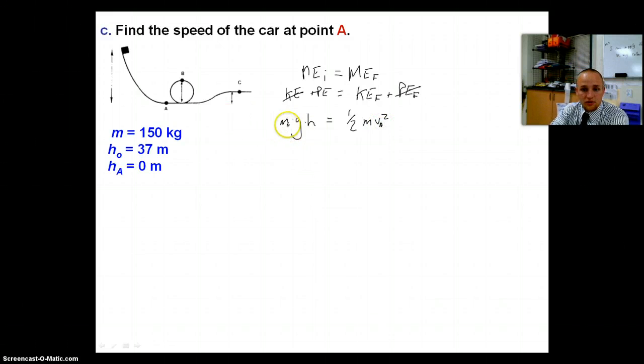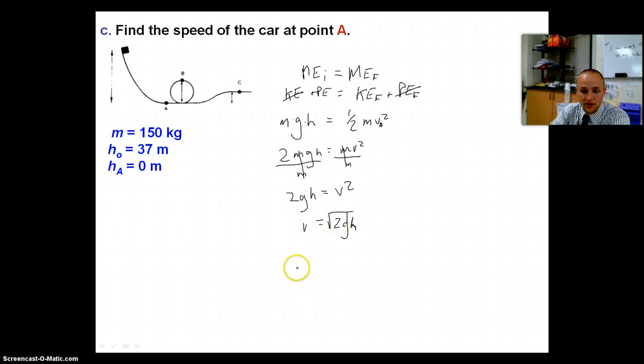So in order for us to solve for our velocity, we have to simplify. First thing we do is multiply by 2, so we get 2mgh equals mv squared. Then we divide both sides by m. Masses cancel, and we end up getting 2gh equals v squared. In order for us to find v, we take the square root of 2 times g times h, and h is our height, if we can read that.